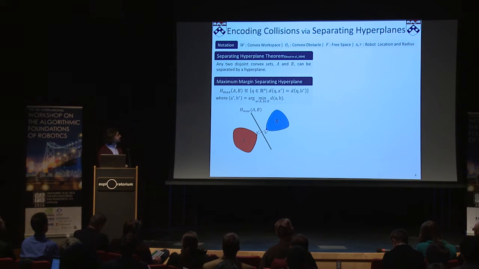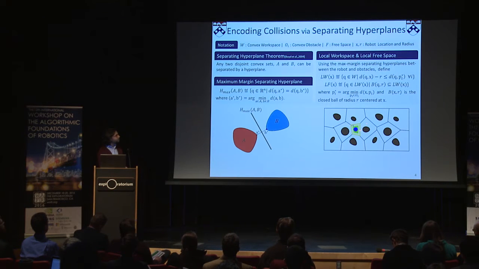Based on these maximum margin separating hyperplanes between the robot body and obstacles, we obtain a local workspace, this yellow region around the robot. From this local workspace, we obtain the local free space by eroding the yellow region by the robot body size.